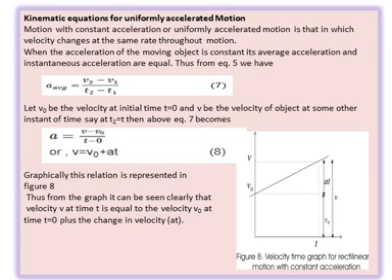In some books, instead of v0, u is used to denote the starting velocity, meaning the initial velocity is denoted by u and the final velocity is denoted by v. So in those terms, you get v equals u plus at, and this is the first equation of motion.